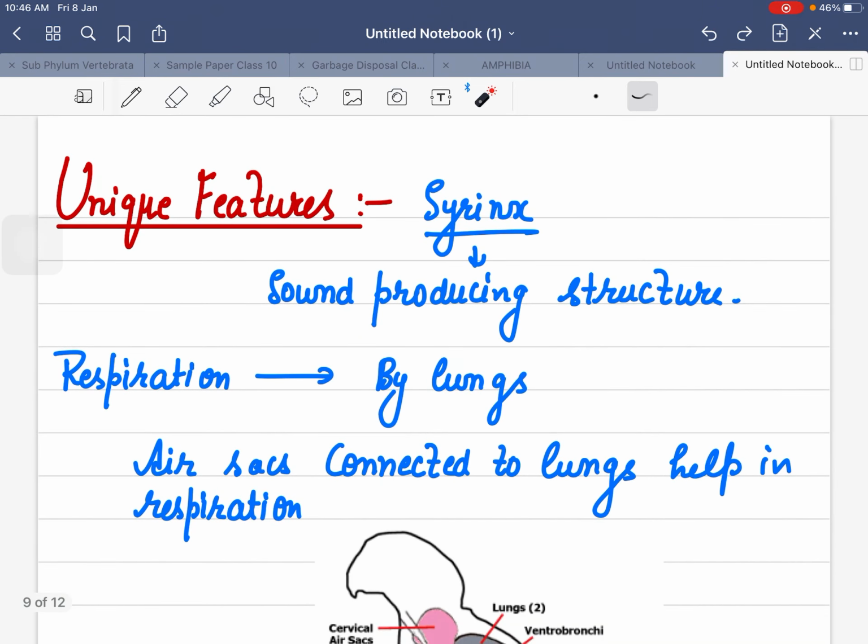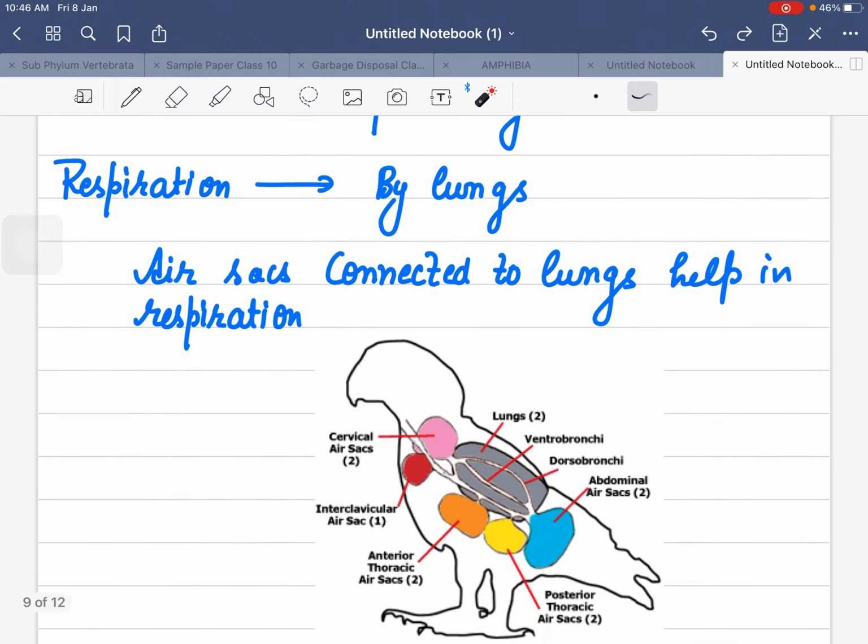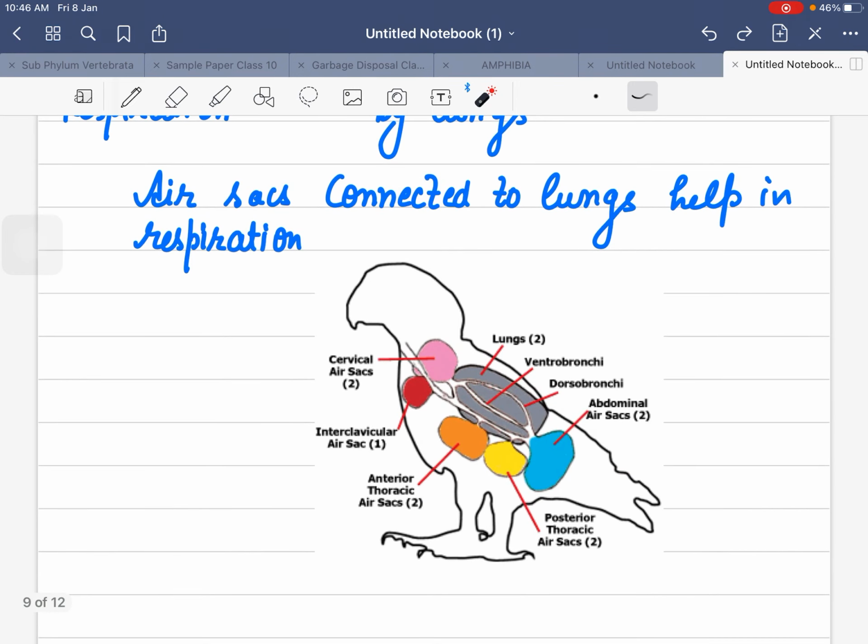Syrinx, the birds can produce sounds because of their structure, which is called syrinx. And in respiration, they have lungs, but to help the lungs, they have lots of air sacs: cervical air sac, then clavicular air sac, then thoracic air sacs, and abdominal air sacs.